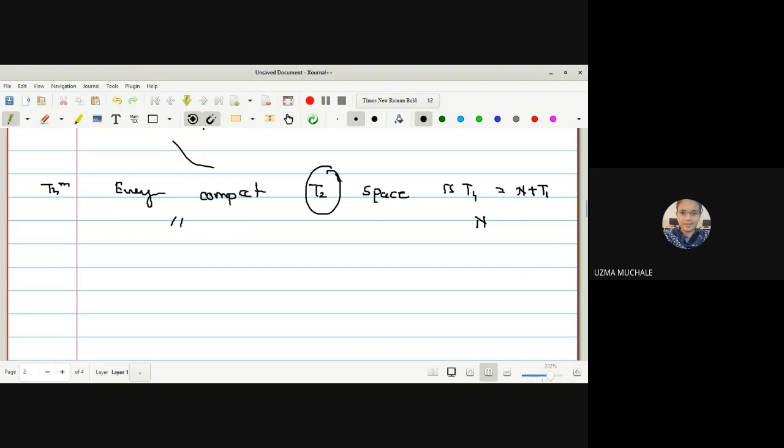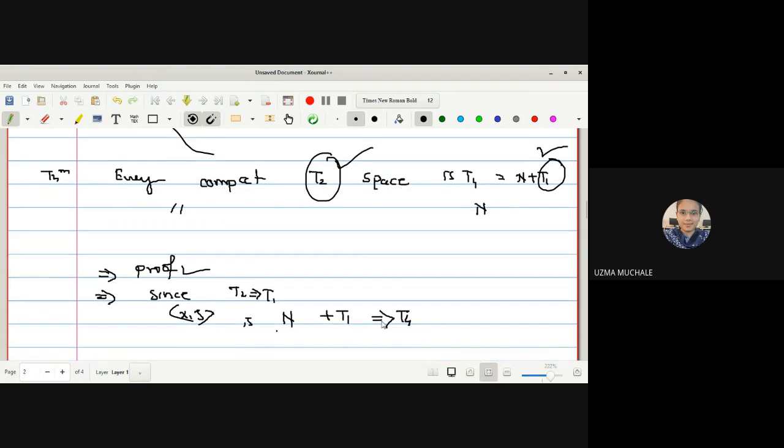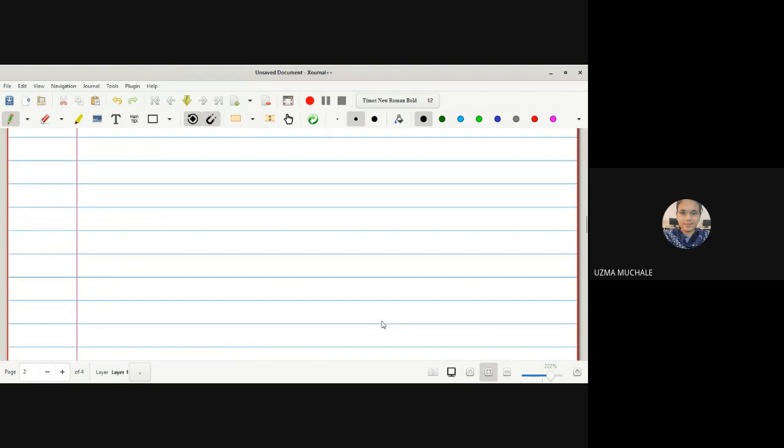But it is already a T2, so there is no need to prove T1, and you can just write down the proof of the theorem which we have written just now. Next we have to add one statement: every T2 is a T1, and hence this X is normal from the last theorem plus T1 from this statement, and hence it is a T4 space. So it is a very easy proof. Just be very careful whenever you read the statement.